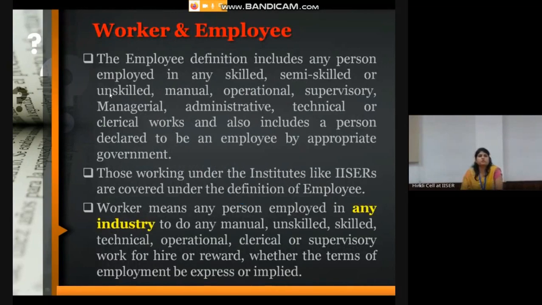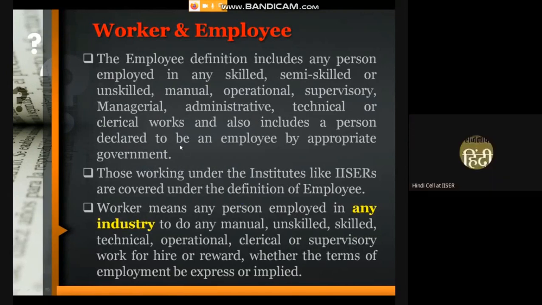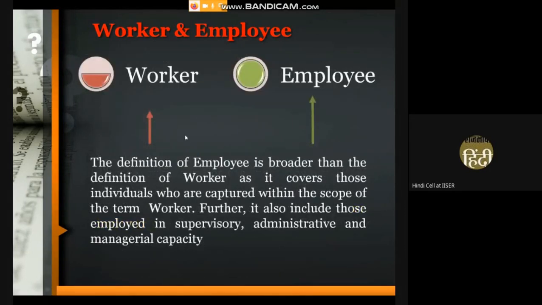So we have already discussed the definition of worker and employee. The term worker is basically used for those who are employed in any industry, whereas the term employee is used for those who are working in establishments like ISA. So the professional and ancillary staff will be known as employees in our institute. The definition of employee is broader than the definition of worker because it covers all those individuals who are covered in the definition of worker, but it also includes 3 categories of supervisory, administrative, and managerial capacities.